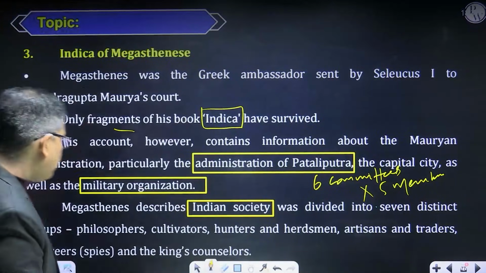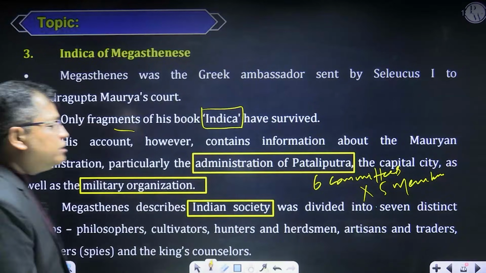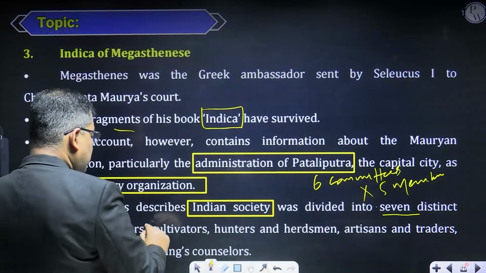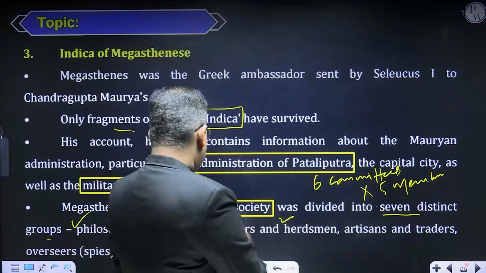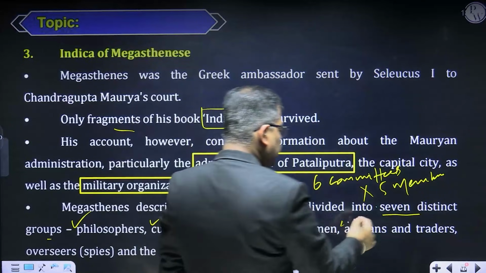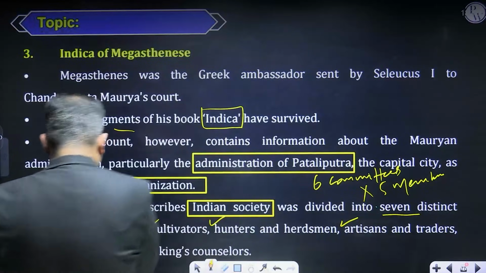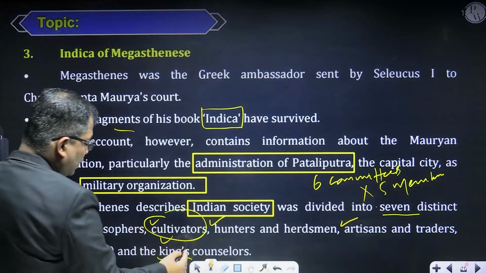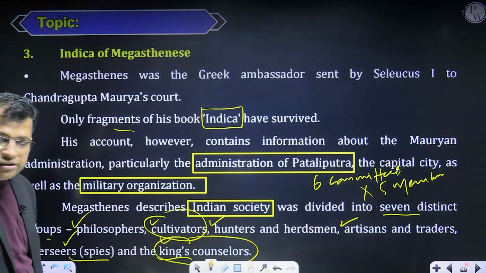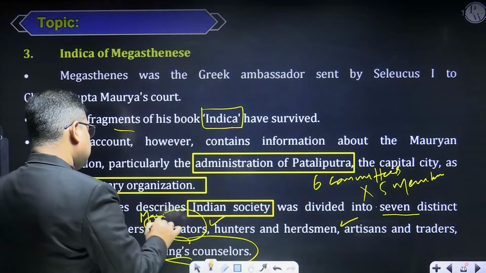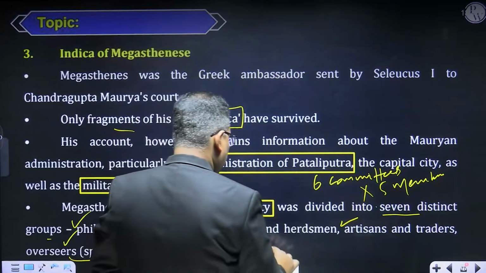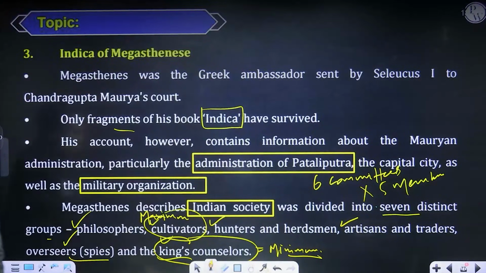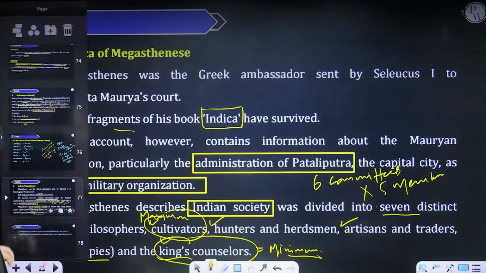and the military administration as well, right? Now if I talk about Indian society, he had divided it into 7 distinct groups: philosophers, cultivators, hunters, herdsmen, artisans and traders, overseers who are your spies, and the king's counselors. The maximum population is of the cultivators and the minimum population is of the counselors. Is it okay? Is it fine? So this is our understanding about this one.